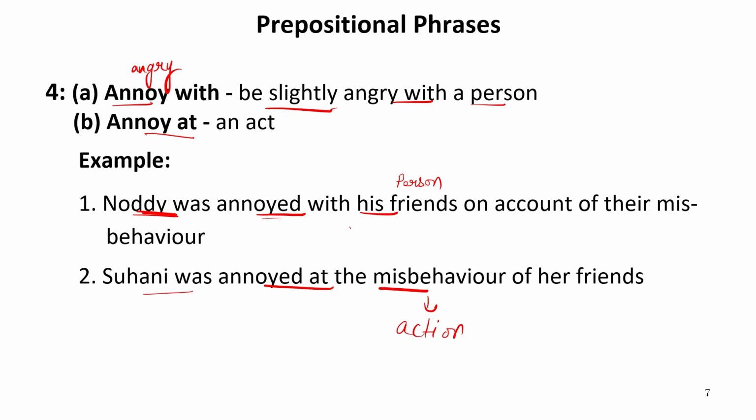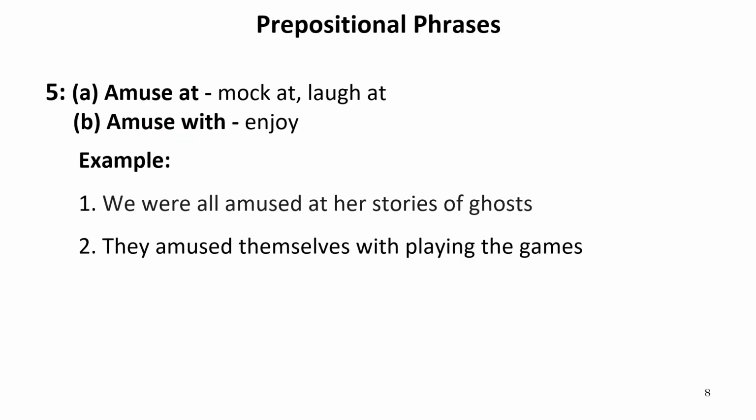Now let us move to the next one. Amuse at or amuse with. Amuse at means when we mock at someone, when we laugh at someone. Amuse with is when we enjoy with some people, or when we laugh with some people. For example, we were all amused at her stories of ghosts. It means we were just happy, enjoying the stories. And when we say they amused themselves with playing games, this is amused with, because they just enjoyed playing games. So this is the difference between amuse at and amuse with.